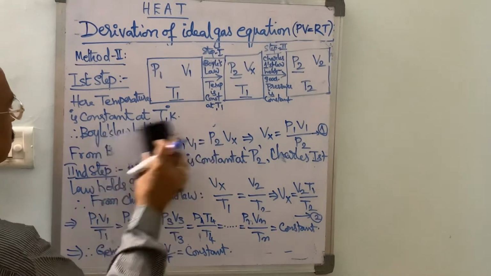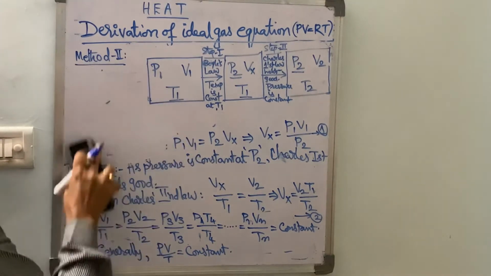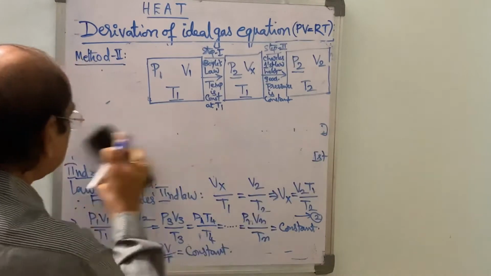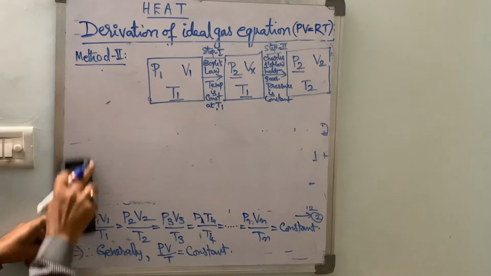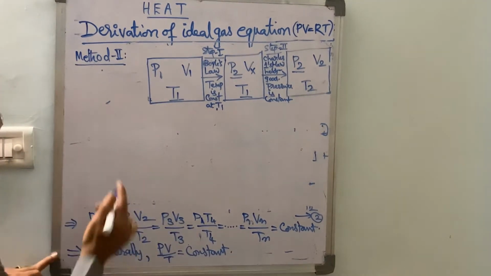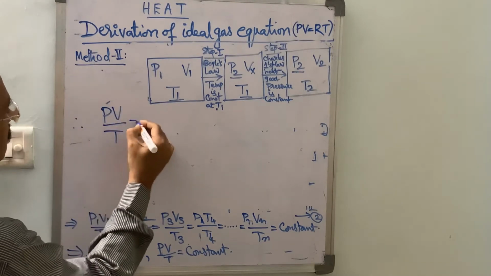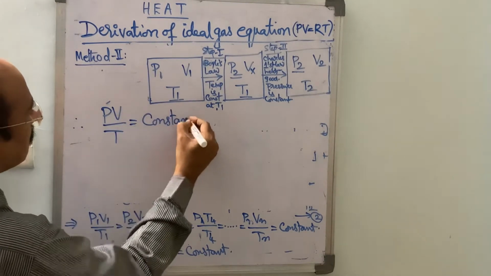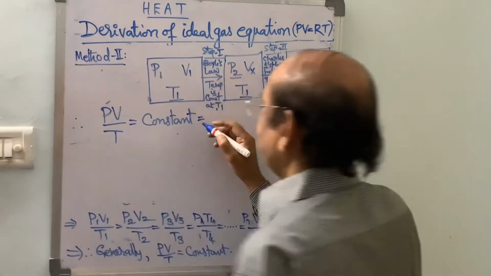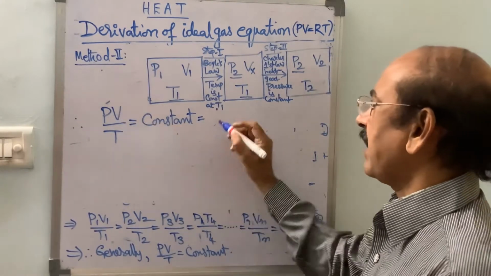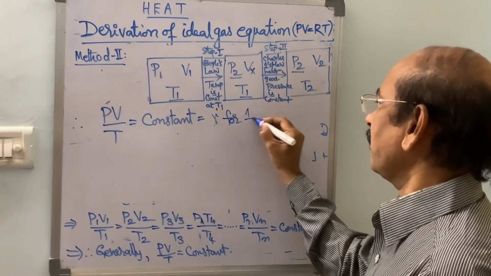And when we consider 1 gram of gas, then this constant is equal to small r for 1 gram of gas.